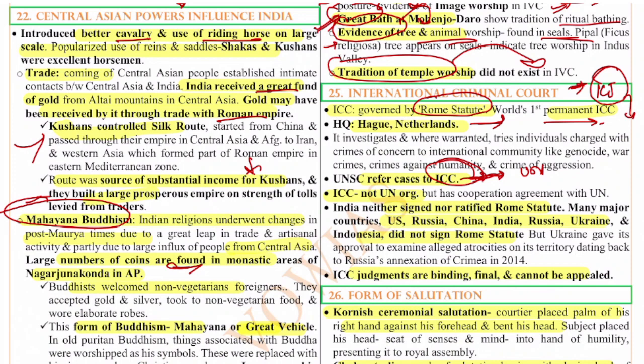Because the ICC is not a UN body, India did not sign or ratify this Rome Statute. Many countries, US, Russia, China, India, Ukraine, Indonesia, did not sign this Rome Statute. But Ukraine gave its approval to examine alleged atrocities on its territory because of the Russian annexation of Crimea in 2014. The ICC judgments are binding, final and cannot be appealed. It is different from the ICJ, which is the International Court of Justice, and the ICC's headquarters is at The Hague, Netherlands.